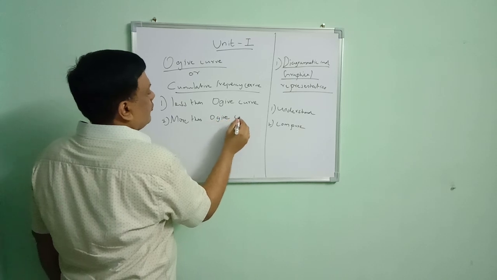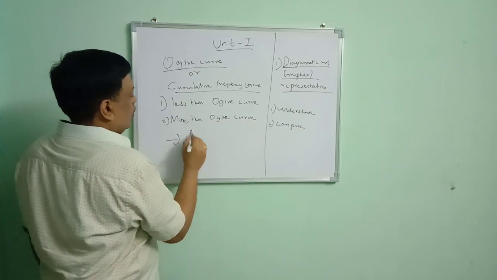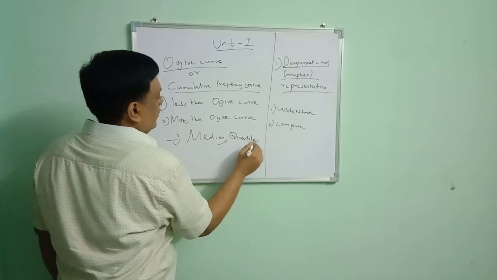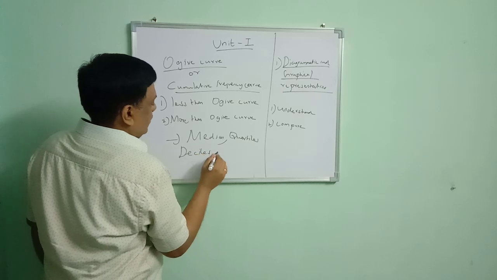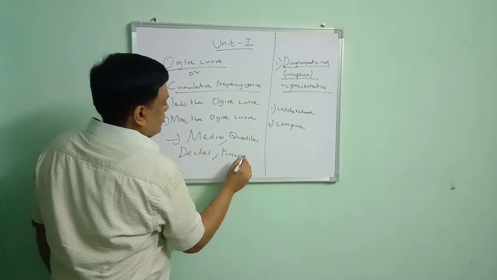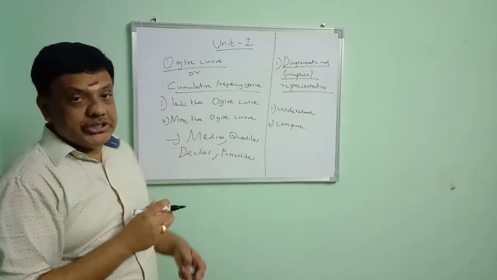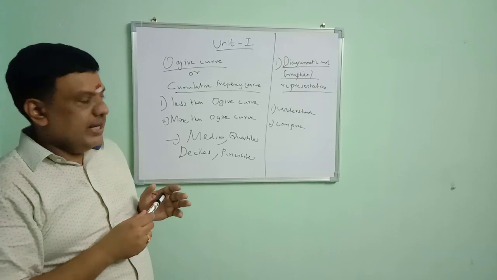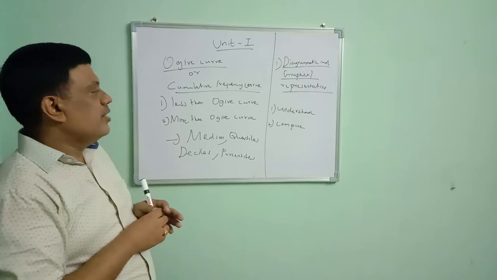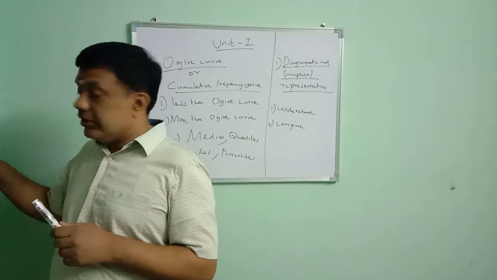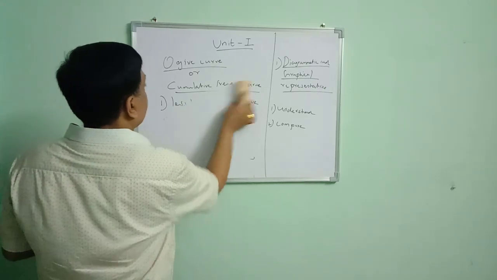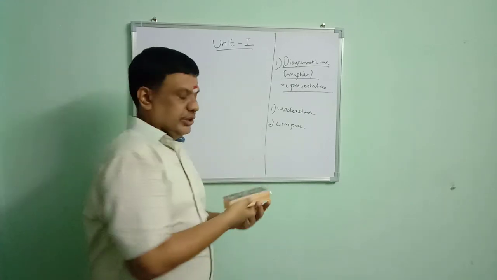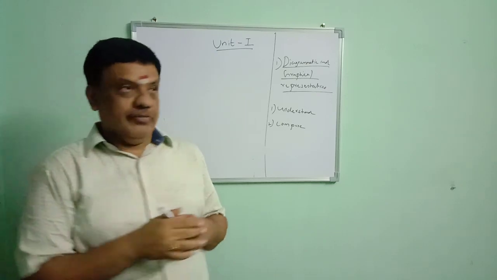What is the importance of this cumulative frequency curve? It is able to locate the median, quartiles, deciles and percentiles. So it is able to locate the positional averages. Using the Ogive curve, you are able to find the median value, quartiles, deciles, and percentiles. In the examination, they may ask a question from the Ogive curve: using the Ogive curve, we are able to locate what values.